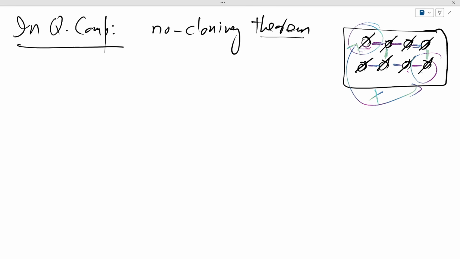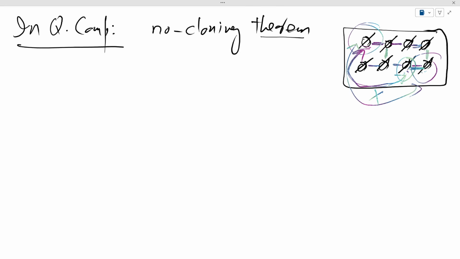So we have to come up with ways of transferring this state to some place, let's say nearby, to another qubit which is nearby, and then do any joint operation between them, and maybe transfer the state back to the original qubit that we wanted.